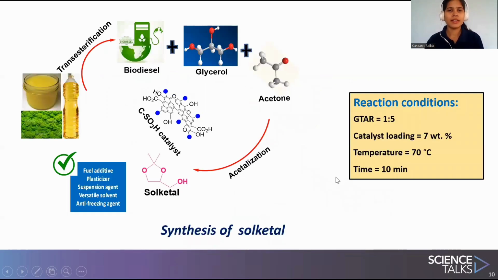This is the whole synthetic procedure for Solketal. When transesterification of oils is done, we get biodiesel. Along with this biodiesel, the byproduct glycerol is formed in around 10%. When it is treated with acetone in the presence of the CSO3H catalyst, we can get Solketal. Now, this Solketal can be used as a fuel additive, plasticizer, suspension agent, versatile solvent, antifreezing agent, etc. And these are the optimum reaction conditions.